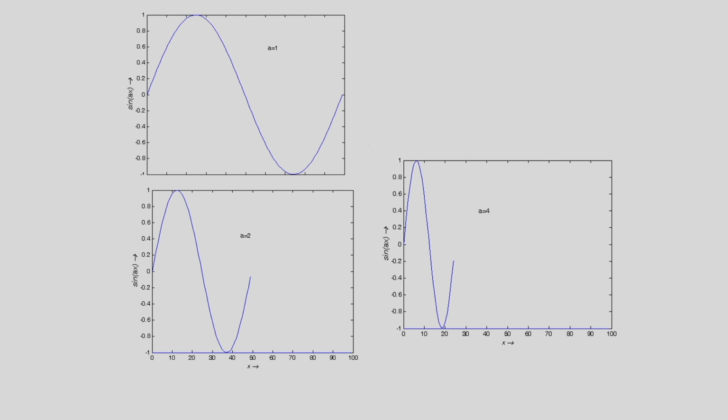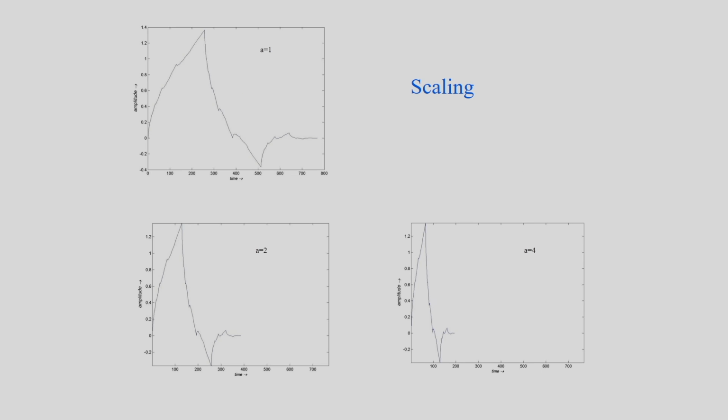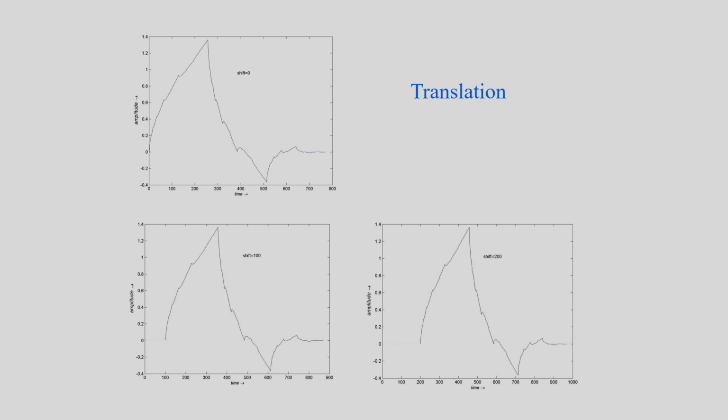In this example I can show you the mother wavelet, and I am considering a equal to 1, a equal to 2, a equal to 4. a is the dilation parameter and b is the translation parameter. So I am doing the scaling because I am changing the parameter a.